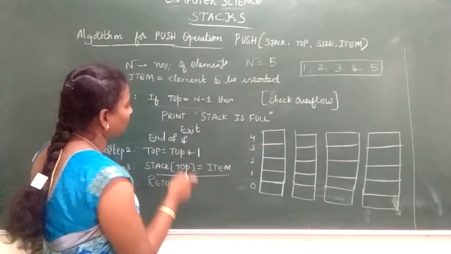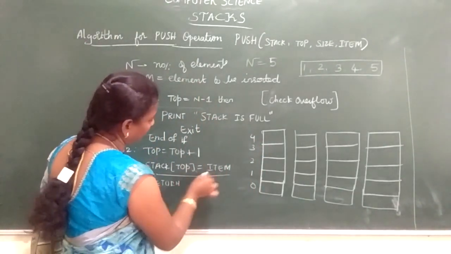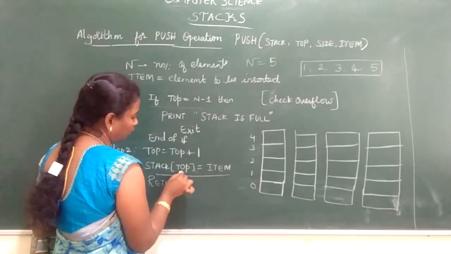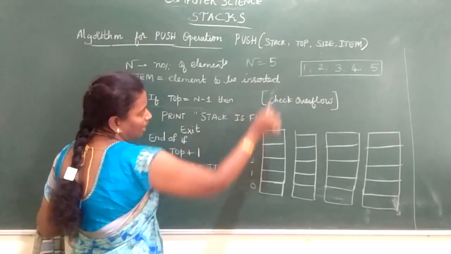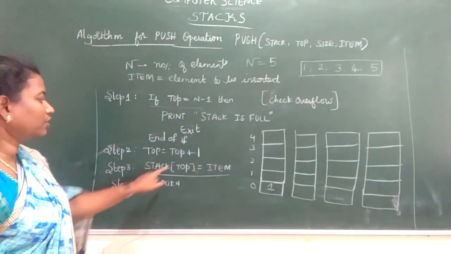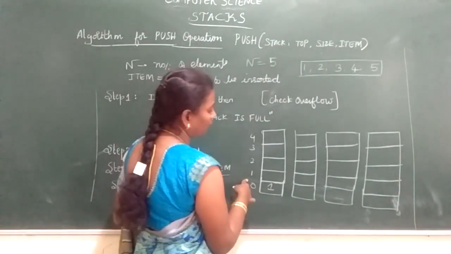So what is my stack top? If you are using a for loop in programming, initially you give the value 0, so your top is 0. Imagine I am inserting the element 1. Next your top will become top plus 1, so 0 plus 1 is 1.